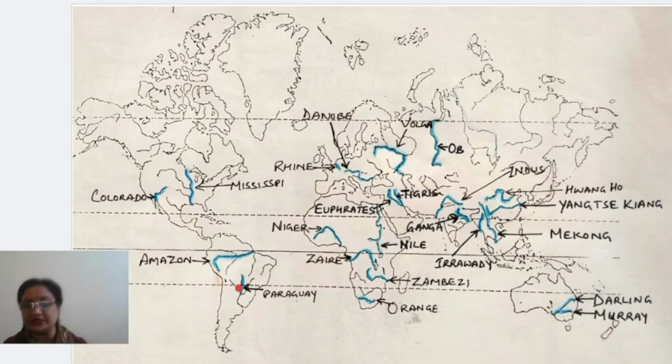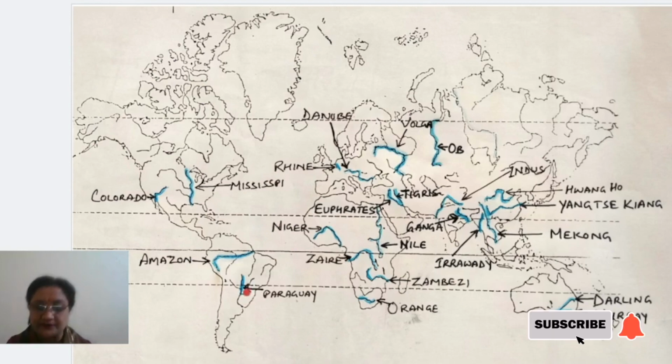Now let me tell you one thing children, many times the children get confused and they just mark the complete line which is being shown here, the complete river as Paraguay, right? But it is not, because the lower part is forming the southern part of the main river which is called Parana. Its name is Parana.